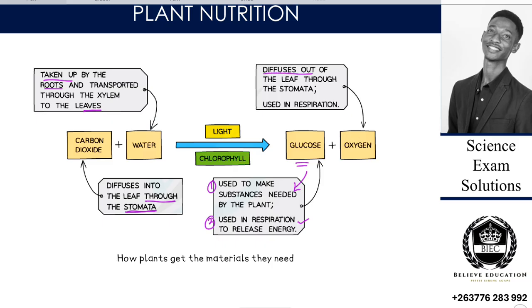The oxygen produced diffuses out of the leaf through the stomata, and is used for respiration by other organisms, such as animals, which require that oxygen to carry out respiration.